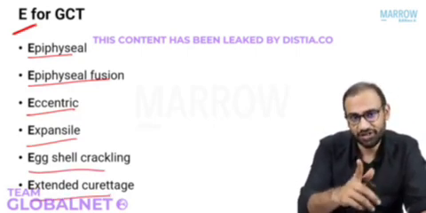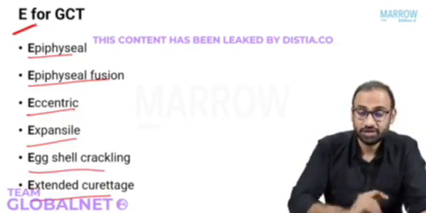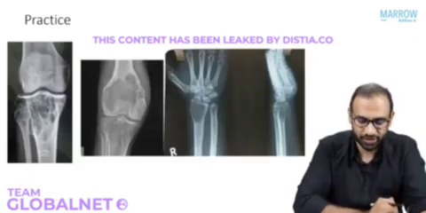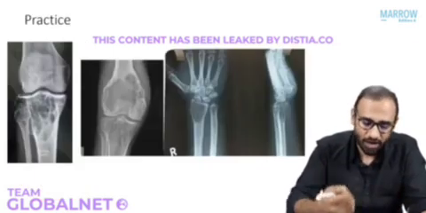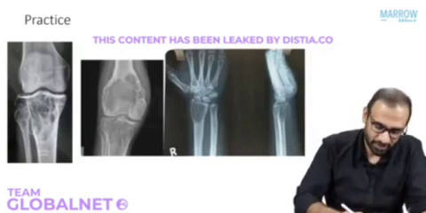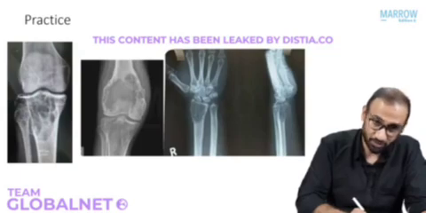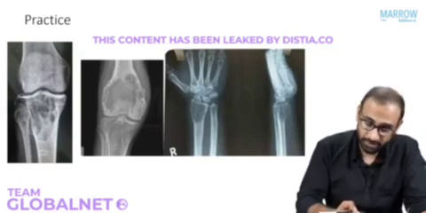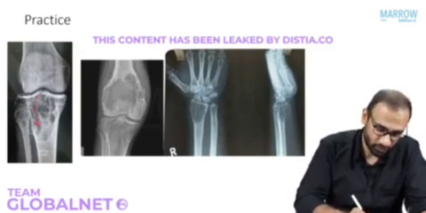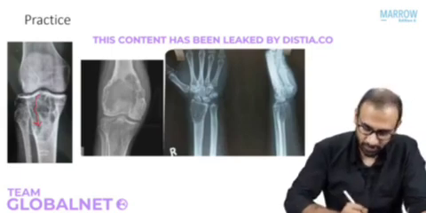And remember, G for girls, more common in girls. So let's practice a few lesions so that you can be confident to mark the GCT on the exam. So look at this X-ray. What is it? It's an X-ray of the knee. Lesion is in the proximal tibia. Growth plate is fused, starting in the epiphysis, moving into the metaphysis. This is your giant cell tumor.